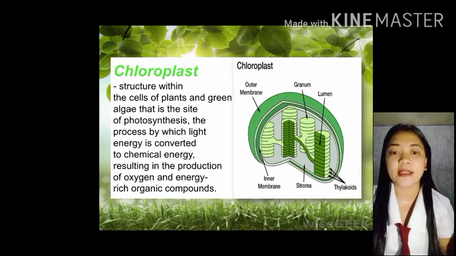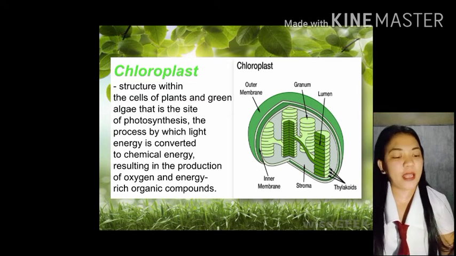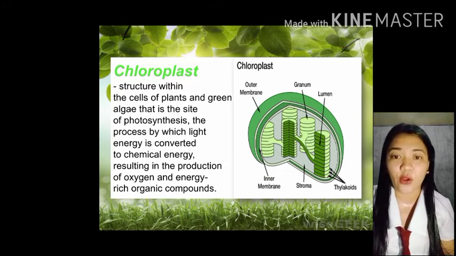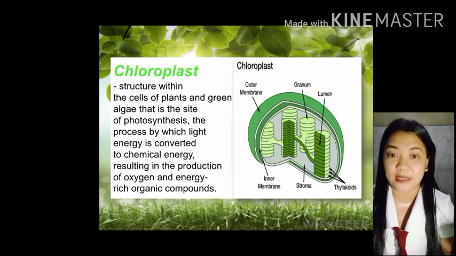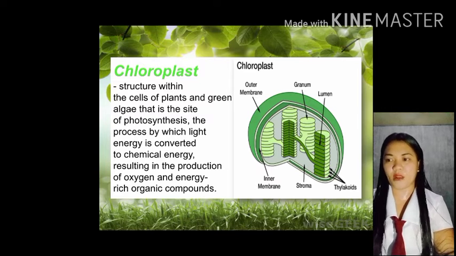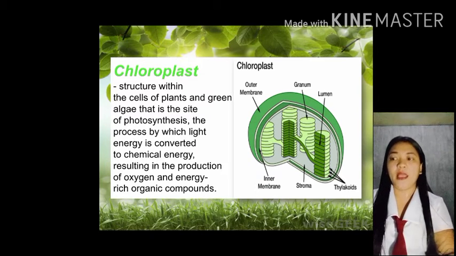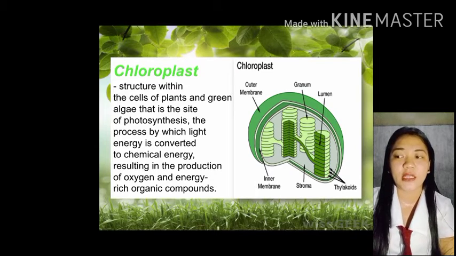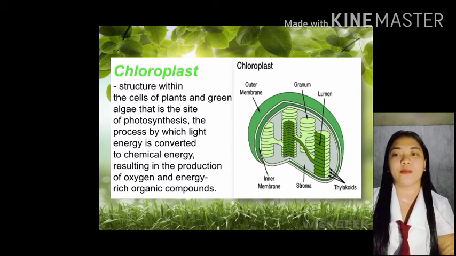Ito yung site ng photosynthesis. Pinoproseso yung light energy at kinoconvert into chemical energy which is the food. Nagre-result din po ito sa production ng oxygen and energy-rich organic compounds.